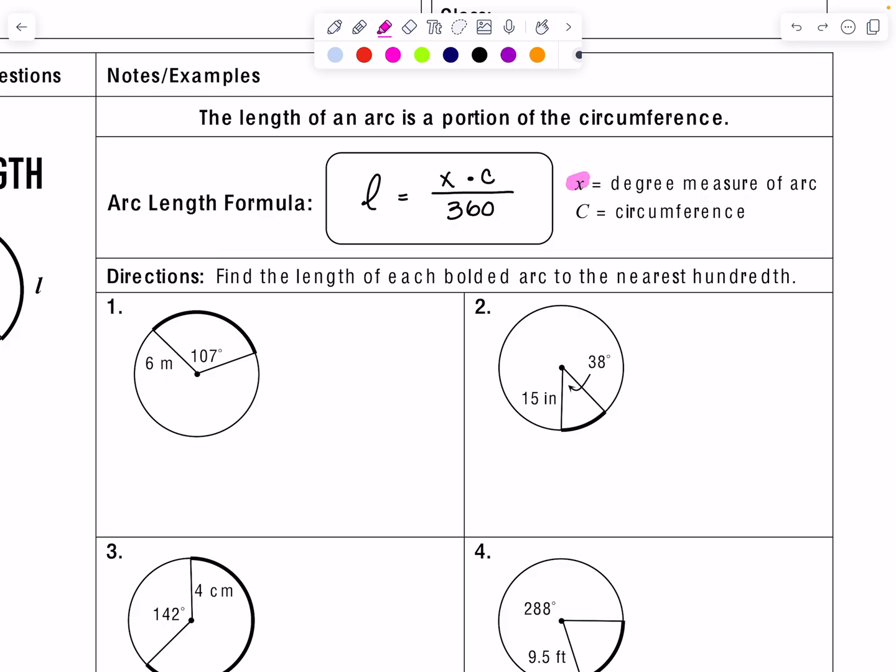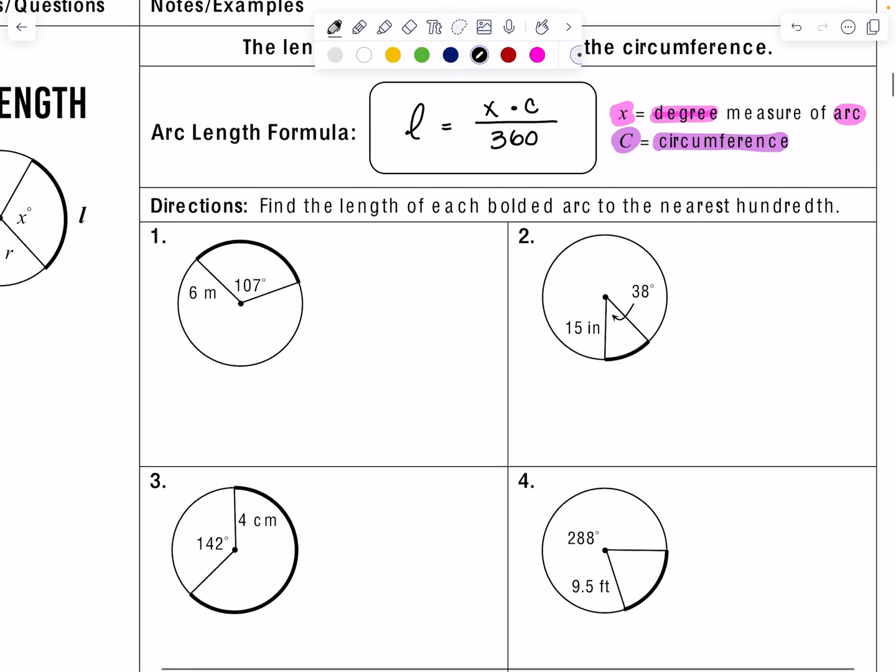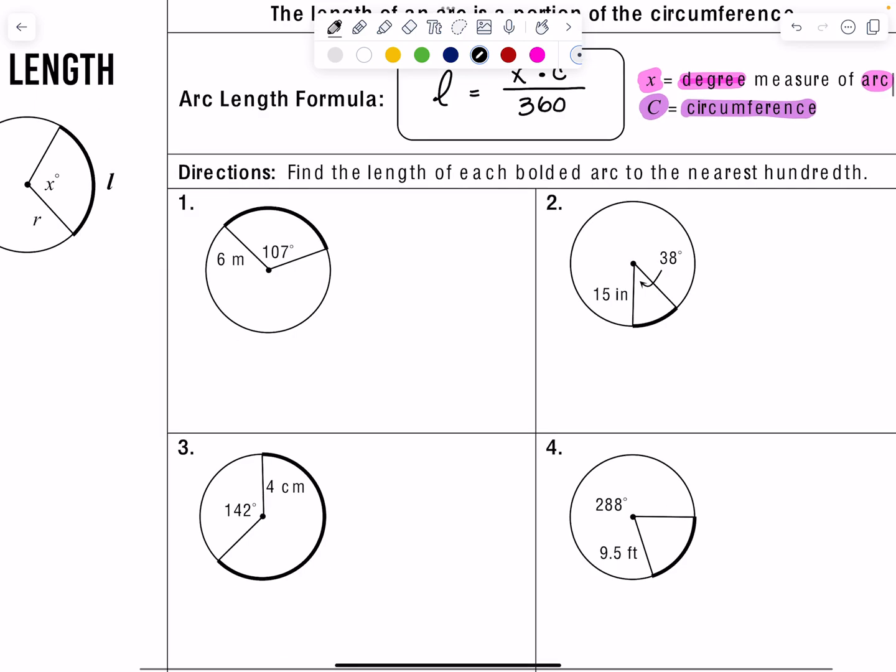And then X stands for the degree measure of the arc. And then C, of course, stands for the circumference of the circle we are talking about. So let's put this into use to build our understanding of arc length.